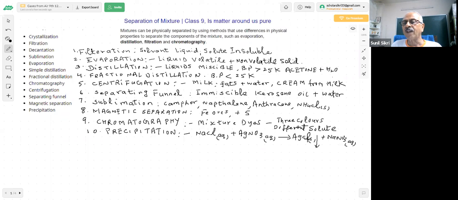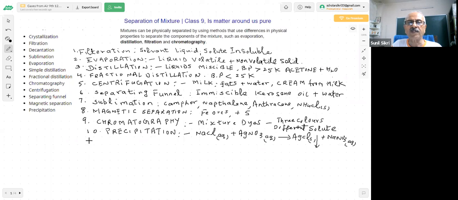So you may try to filter it if it is solid, and we do filtration if possible. Two ways. This is a solid, this is liquid, insoluble. These are insoluble, so we can filter it. And supposing we are not able to filter it, then I will use centrifugation. In chemistry lab, you will see a centrifugal machine. This is a machine in which there are different tubes in which we put this liquid and rotate it at very high speed. And the result of that is the precipitate will settle down. And then we can decant.